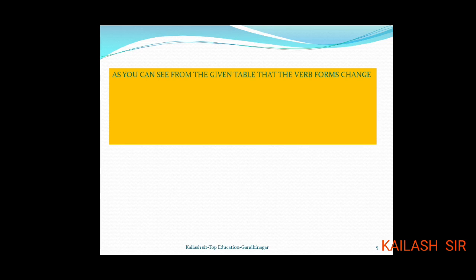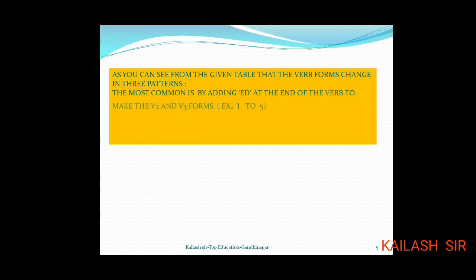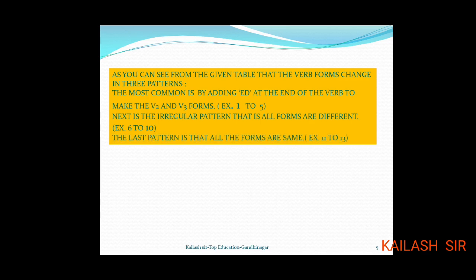Now, as you study the table, you can see from the given table that the verb forms change in three patterns. The most common is by adding ed at the end of the verb to make the V2 and V3 forms. Example number 1 to 5. Next is the irregular pattern, that is all the forms are different. Example number 6 to 10. The last pattern is that all the forms are same. Example number 11 to 13.